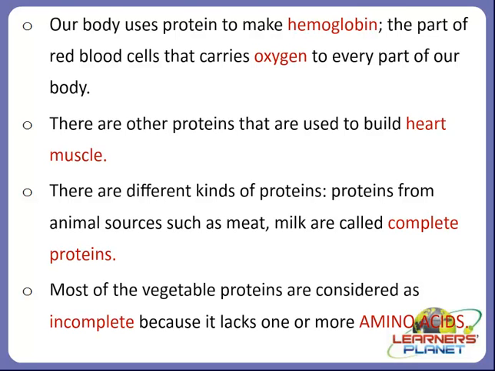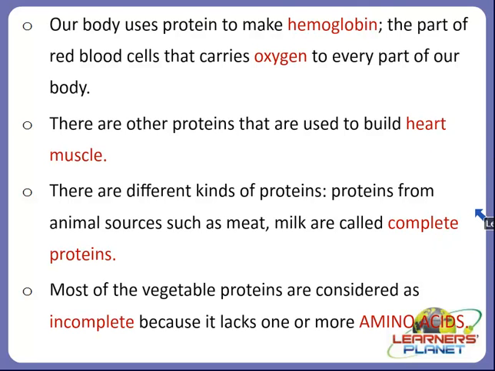So proteins in our diet come from both animal as well as plant sources, as we discussed and categorized as complete proteins and incomplete proteins respectively, right? For example, meat, fish, eggs, milk are animal sources of proteins, and pulses, soya bean, grams and nuts are some plant sources of proteins, right?